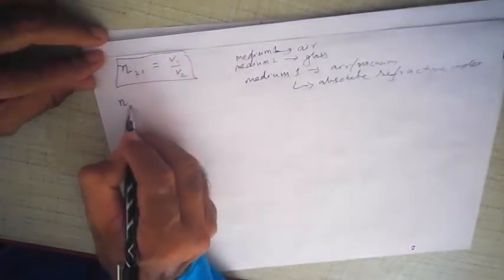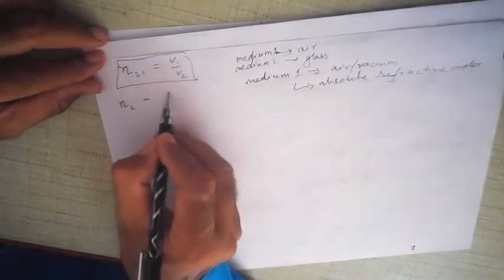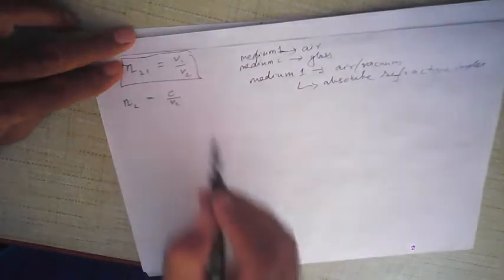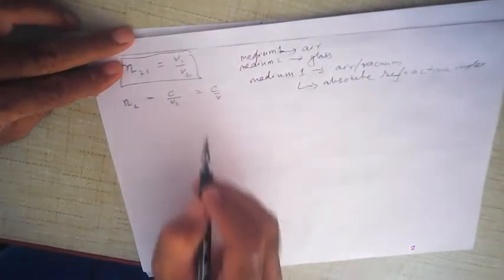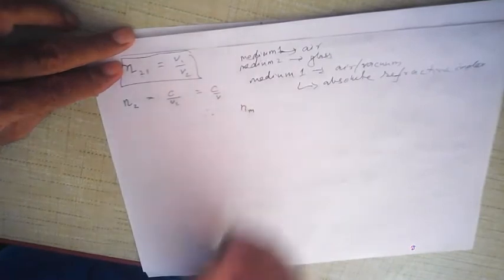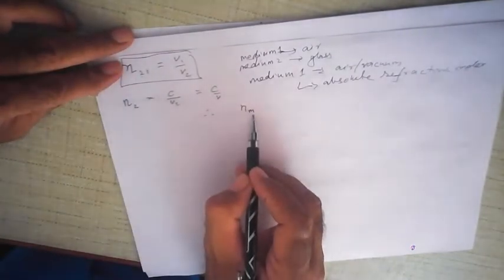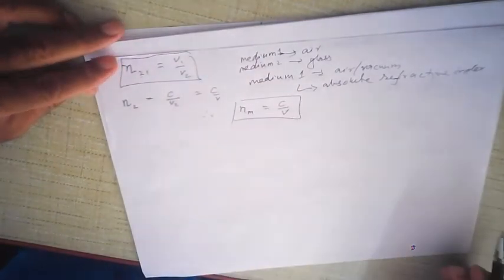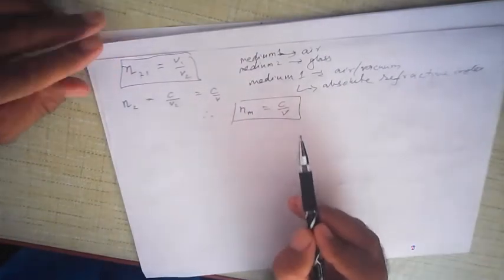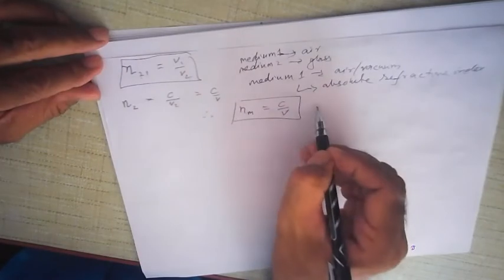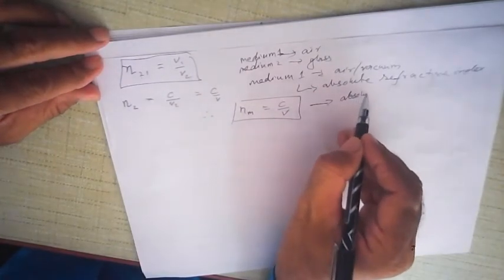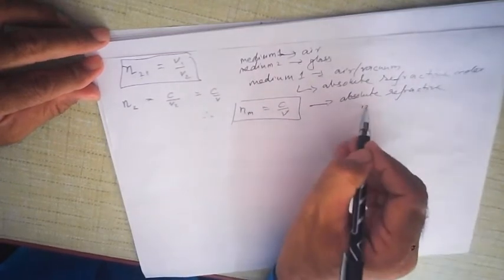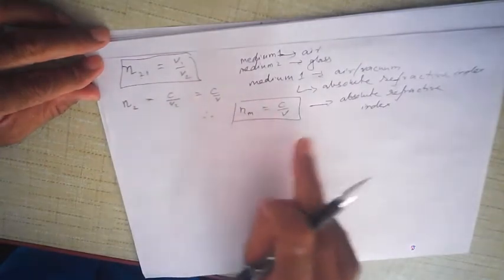So in this case, we just call it N2. And this is equal to the velocity of light in air or vacuum upon the velocity of light in the second medium, V2. So we just call it C upon V. Therefore, the refractive index of any material M, that is the absolute refractive index, is C upon V, where C is the velocity of light in vacuum or air and V is the velocity of light in this medium M. So this is absolute refractive index. So we got absolute refractive index, Nm is C upon V.